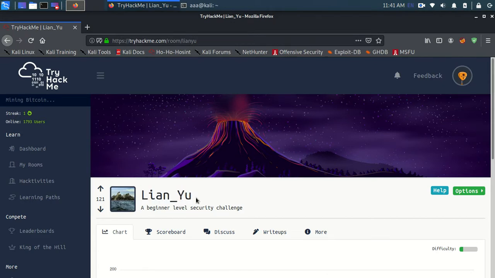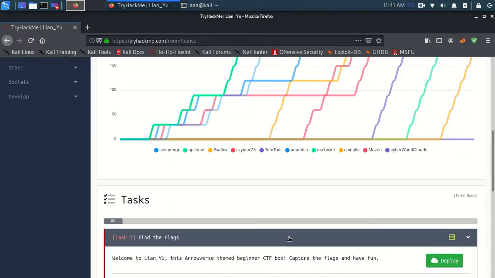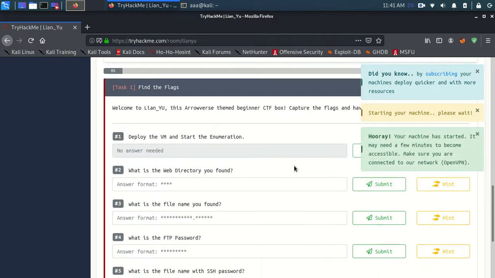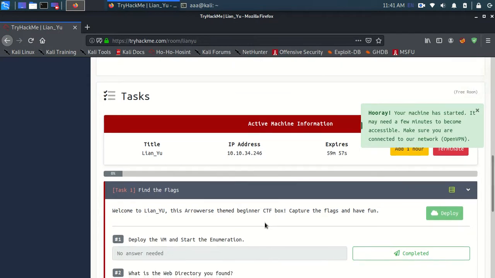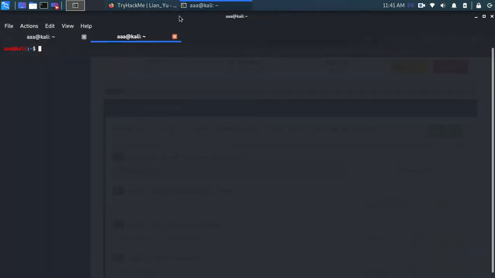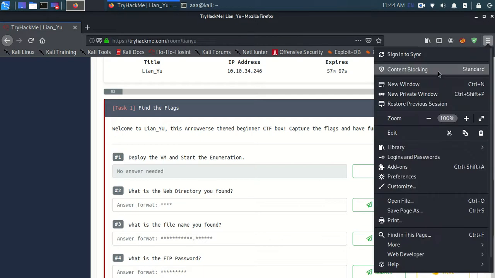So let's get started. For the first step, let's deploy our machine, and now we have the IP address. I hope you have already connected the OpenVPN. Let's wait for this to start. Okay guys, let's copy the IP and paste it in a new browser.